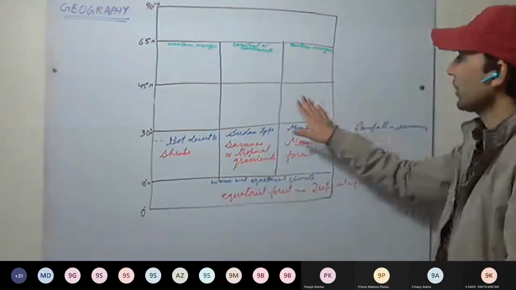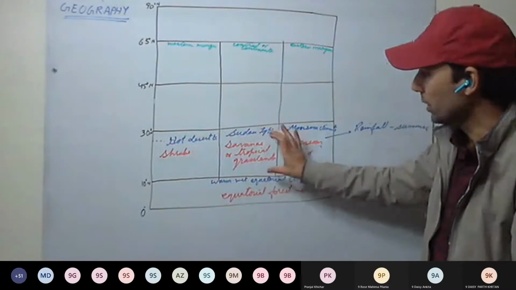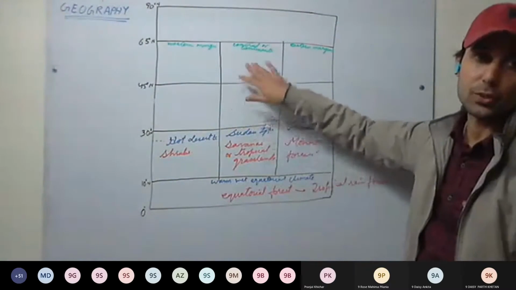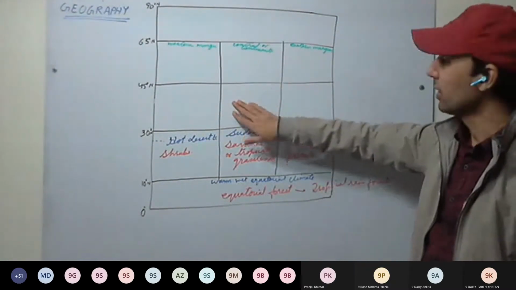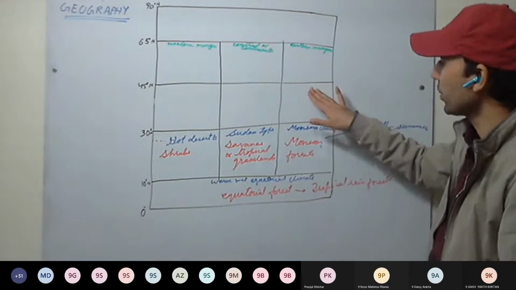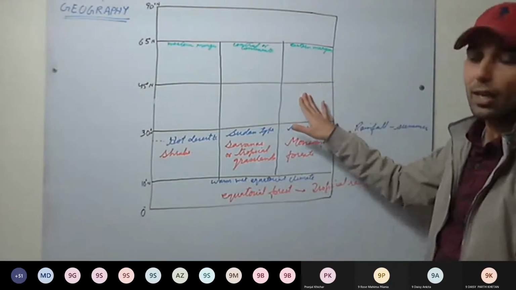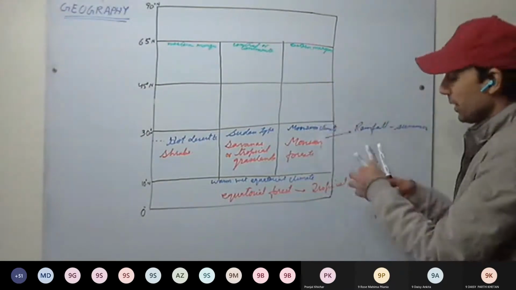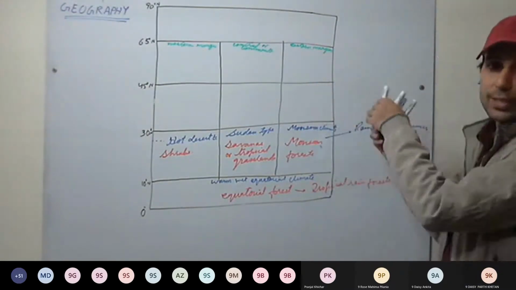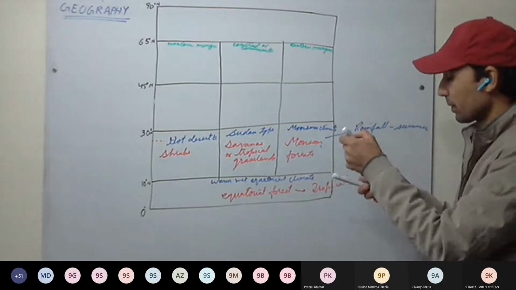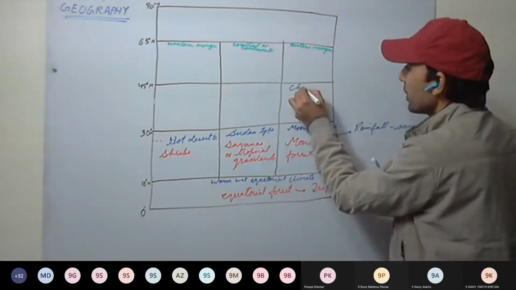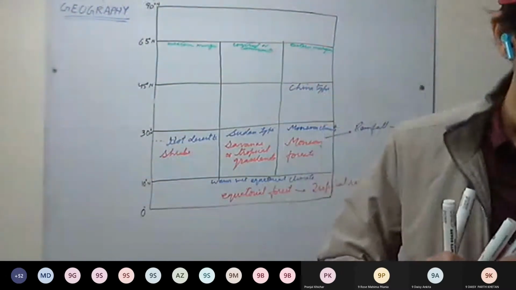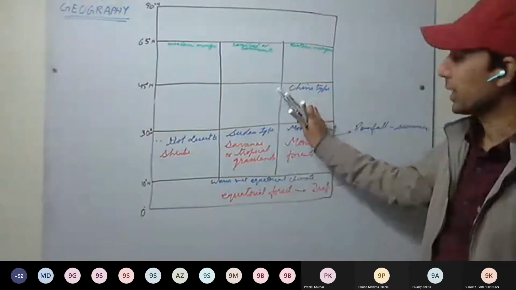Now again we come here. So this is mainly the tropical grasslands. Now after 30, we are entering the temperate zone. So here, monsoon type. Now again on the eastern margin, what will we have? Mainly this type of climate is found in China. So it is called China type. You can take the eastern coast of China. This climate will be China type of climate. On the eastern margin, we have the China type of climate.